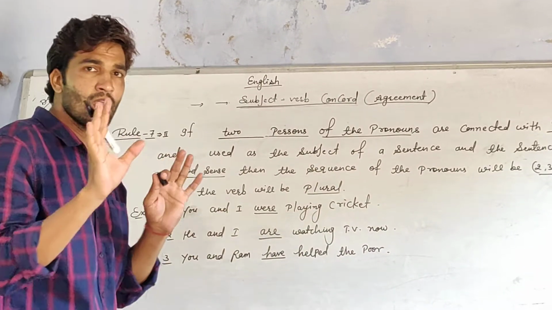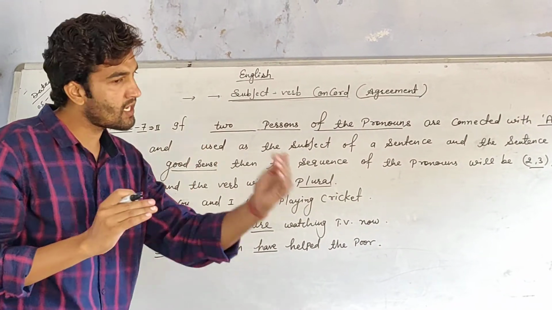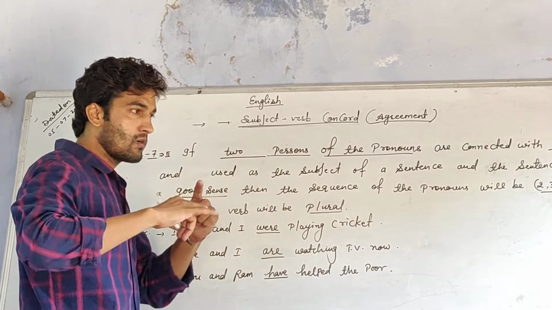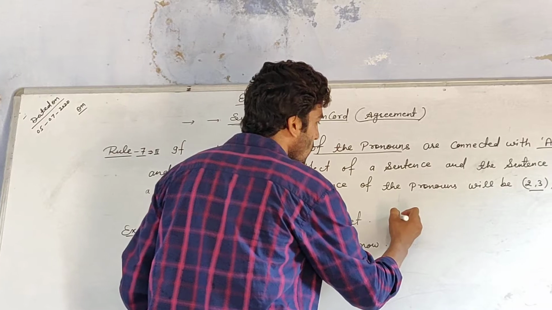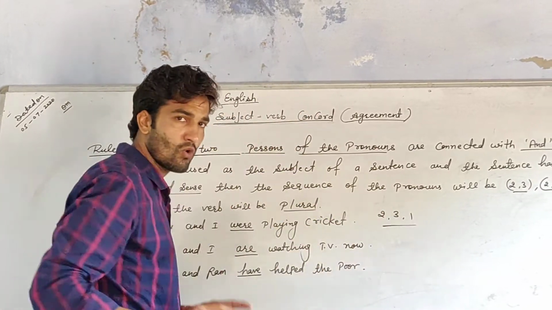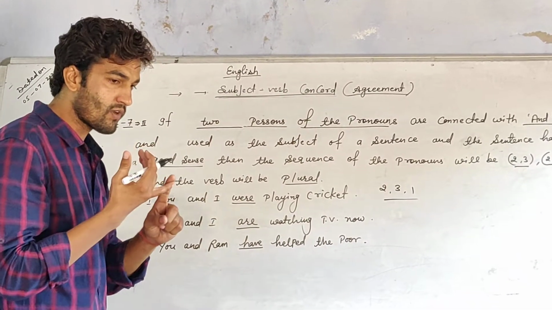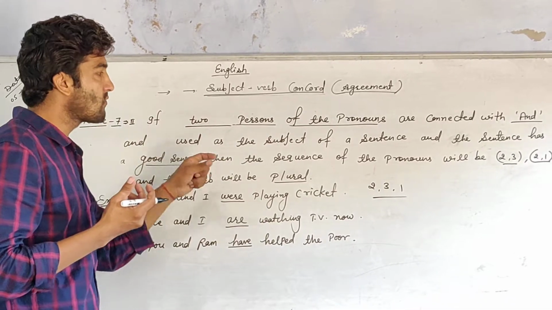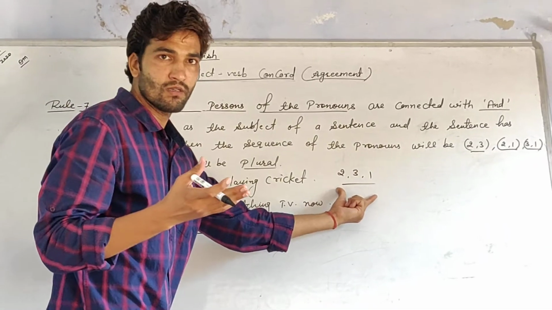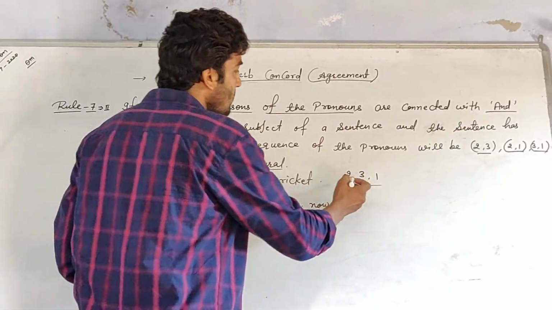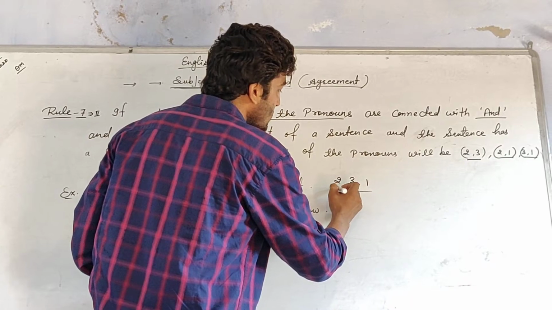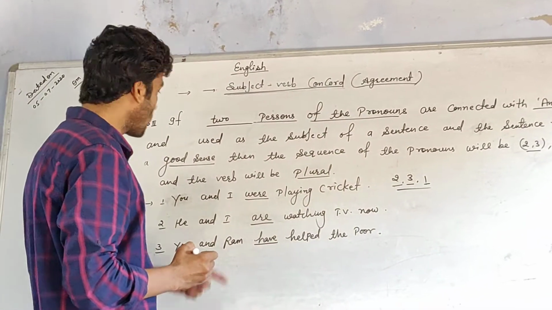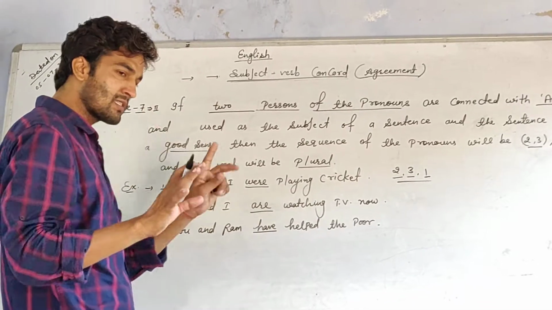If there are given three persons, then in a good sense the sequence was 2, 3, 1. In part first of rule 7, there were three persons, and the sequence was 2, 3, 1 when there is given a good sense in the sentence.